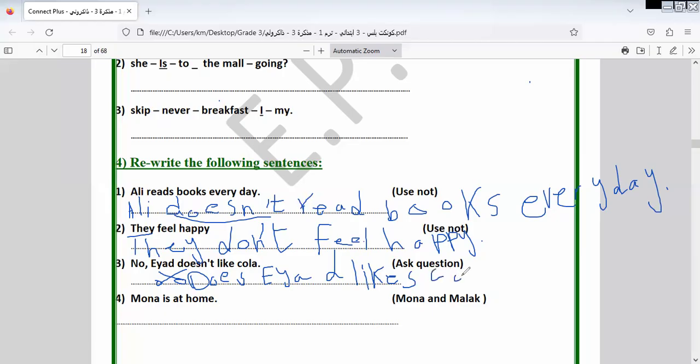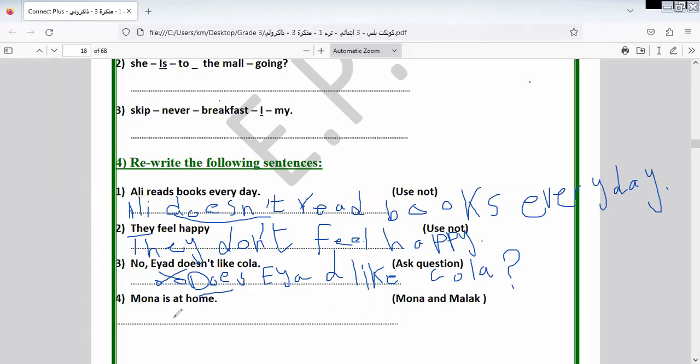I attempt to do so. Here is likes. You can say, Miss Iman, you made a mistake. What is the mistake? With the S, we have does, as we told you before, that does replaces S. So this sentence is wrong. How can I correct it? I omit the S here. Okay, so the answer will be: Does Iyad like cola? I put it in the wrong way to remind you in the exam that I know it, that I do it the wrong way and I correct it.